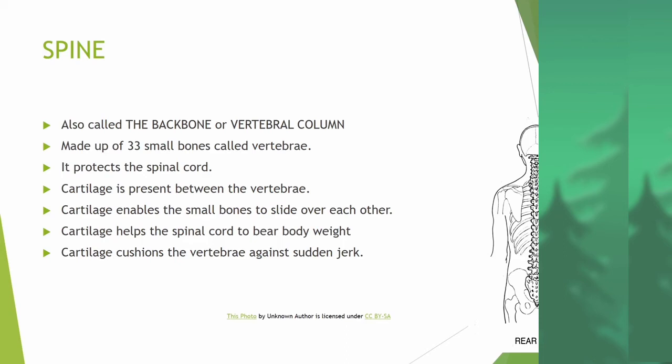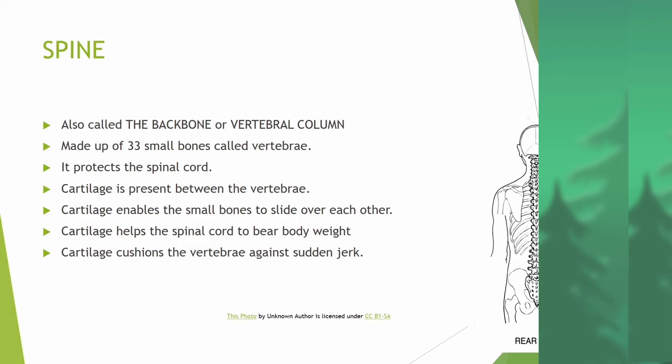A single vertebra can be compared to a bead which is hollow at the center. The backbone protects the spinal cord.